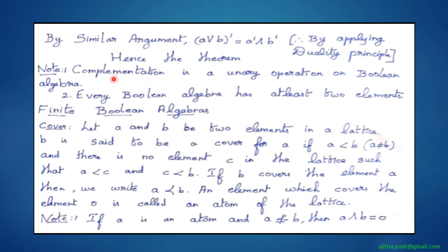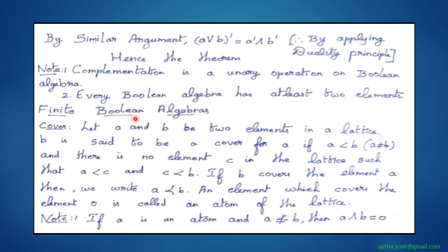So we know that union and intersection are all binary operations because these operations involve two elements. Complementation involves only one element, so it is called a unary operation on a Boolean algebra. And also every Boolean algebra should have at least two elements.